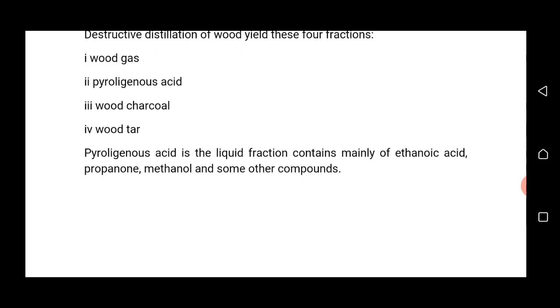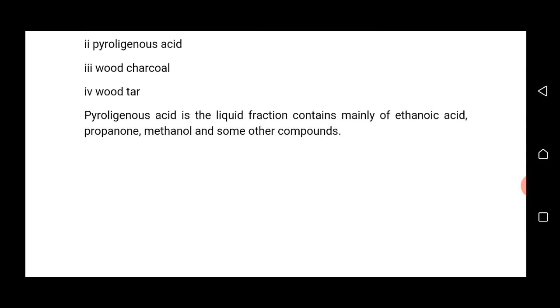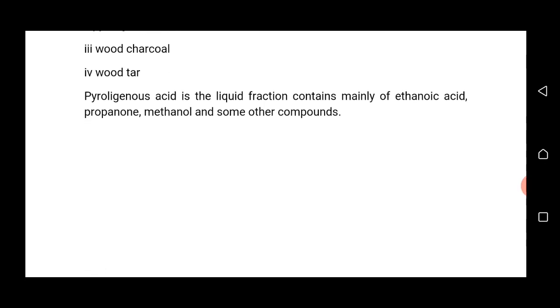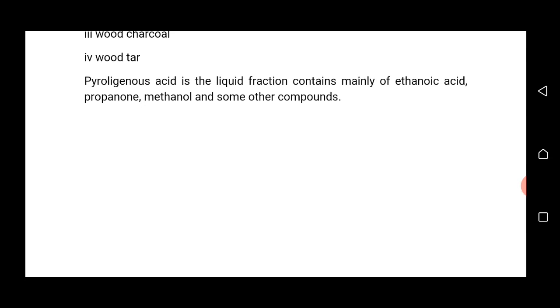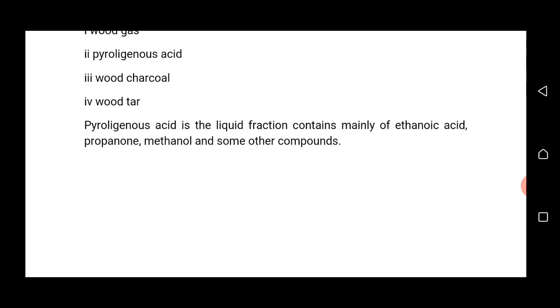During destructive distillation of wood, 4 fractions or 4 products are yielded. 1. Wood gas. 2. Pyroligneous acid. 3. Wood charcoal. 4. Wood tar. Wood gas is the most volatile product. It's gaseous at room temperature. Pyroligneous acid is liquid at room temperature. Wood charcoal and wood tar, they are solid products, though wood tar is the residue of the destructive distillation of wood.